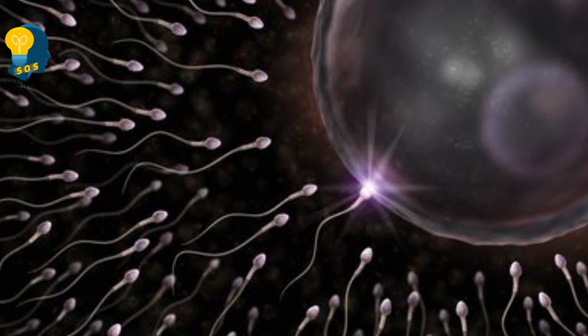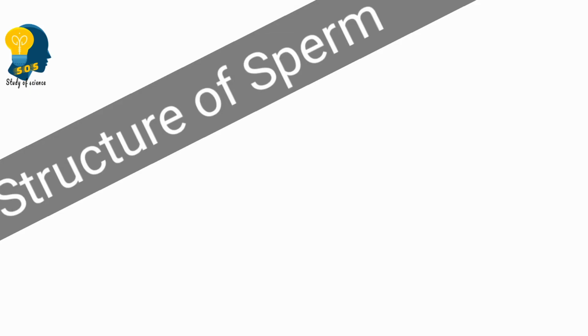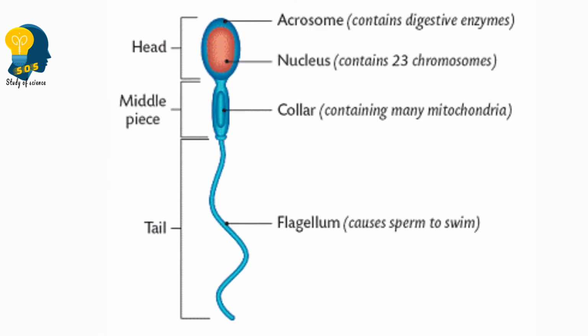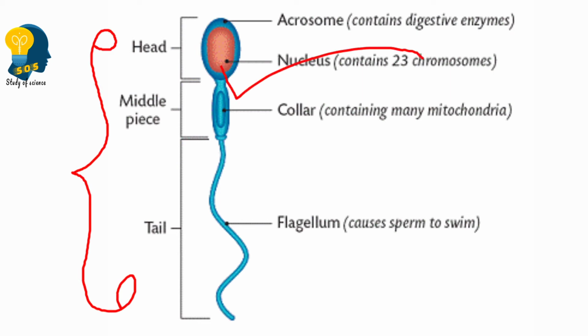Students, in the previous class, I explained to you the structure of sperm. How do sperms appear? Do you have any idea? Do you remember? The sperms appear with a long tail and a head at the anterior region.